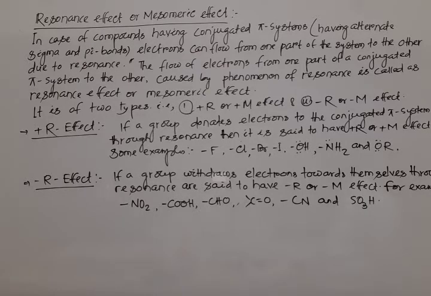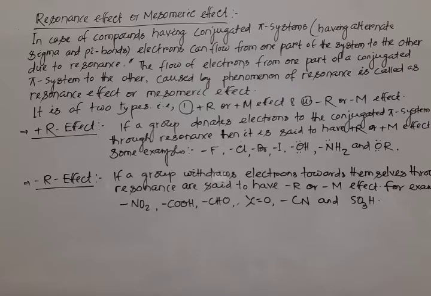Like inductive effect, it is of two types. That is plus R or plus M effect, and minus R or minus M effect. Let us discuss one by one. Point 1, plus R effect. If a group donate electrons to the conjugated pi system through resonance, then it is said to have plus R or plus M effect. For example, fluorine, chlorine, bromine, iodine, alcohol, amine, ether, these are some groups that come under plus R or plus M effect.